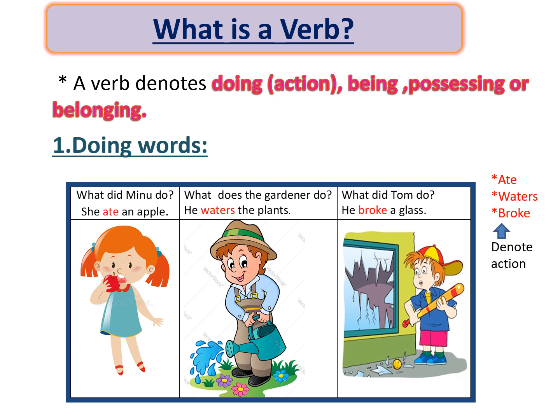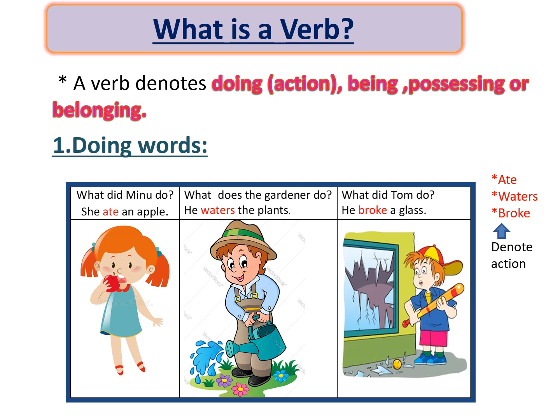But what is a verb, children? Come on, think. What is a verb? Yes, a verb is a word that denotes. The word denotes means shows, doing, that means action, being, possessing, or belonging. That is what a verb is. Now let us see each part of the verb in detail.